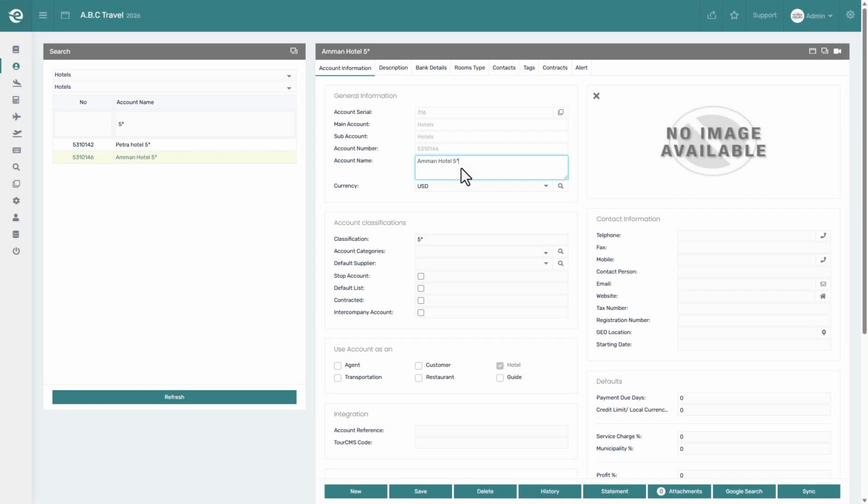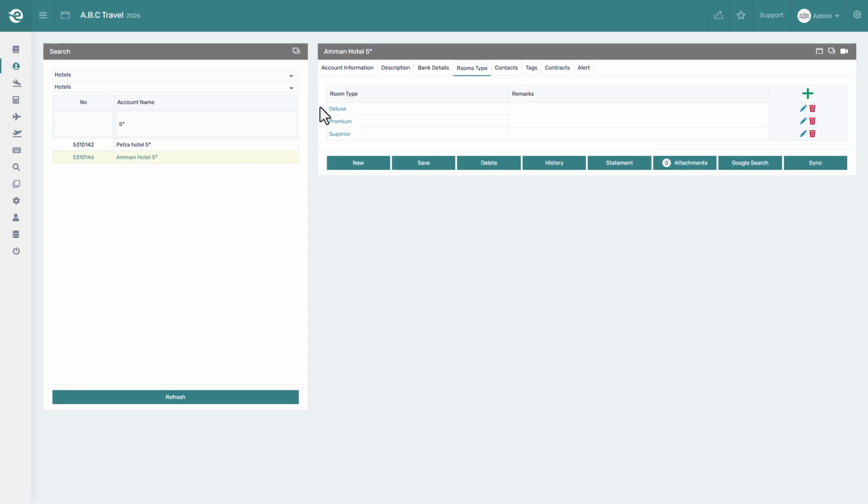Finally, we have Use Hotel Room Types from the Hotels page. When this option is enabled, the system restricts room type selection in quotations to the room types already defined in the hotel account page.